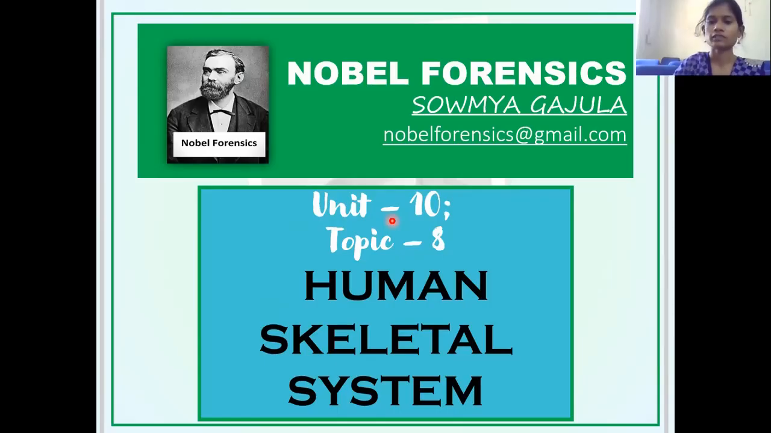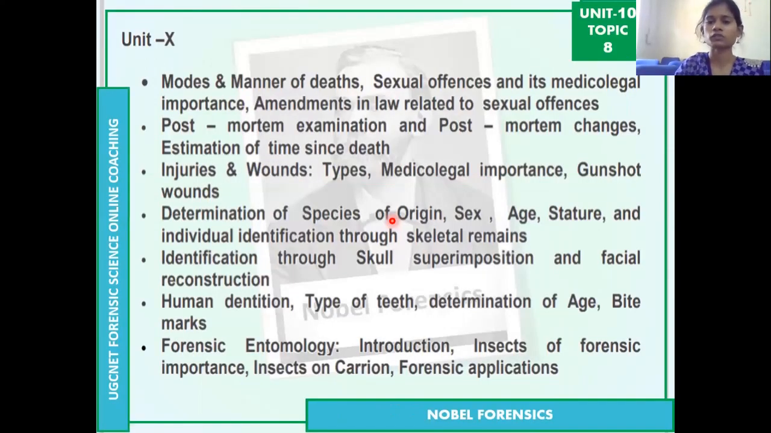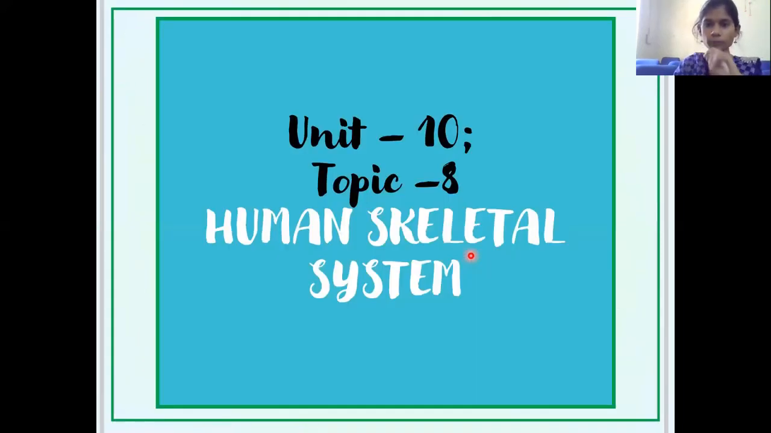It is about the human skeletal system. Actually, in the syllabus of this UGC NET, there is no skeletal system, but for understanding all these, like determination of the personal identification, like sex, age, stature of the person, you need to know about the terminology of anthropology. I mean, the terminology of all 206 bones of the human skeletal system. So I am explaining about the skeleton system also.